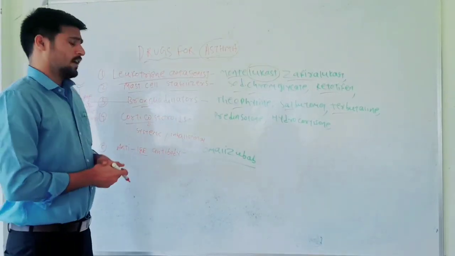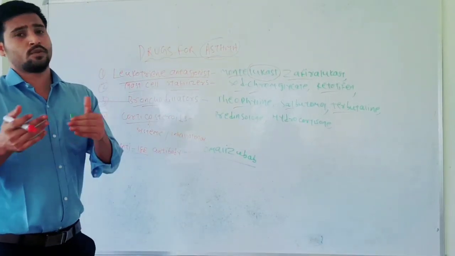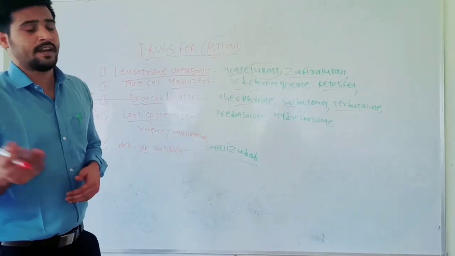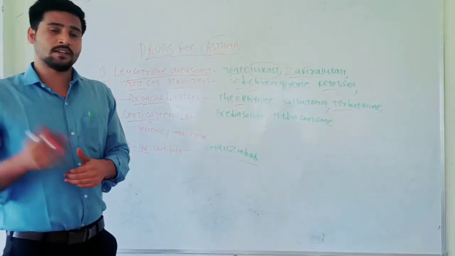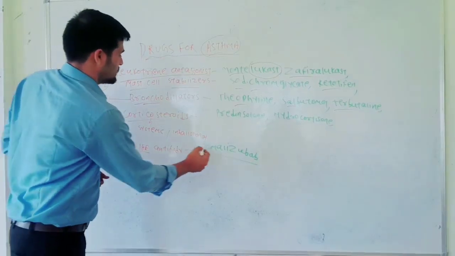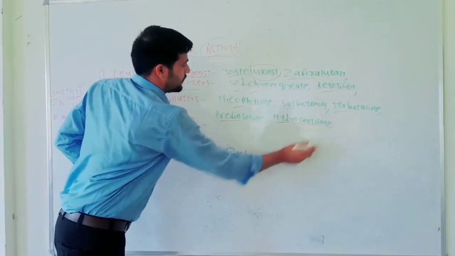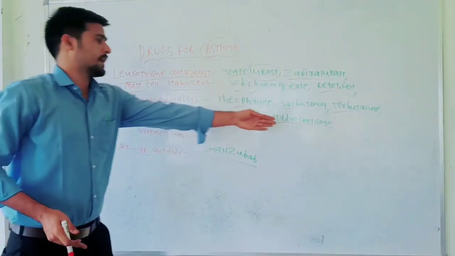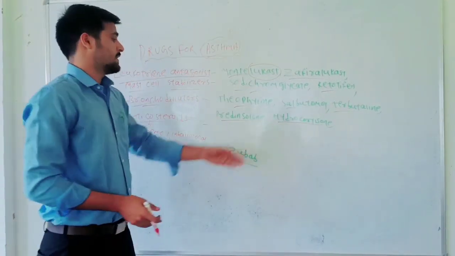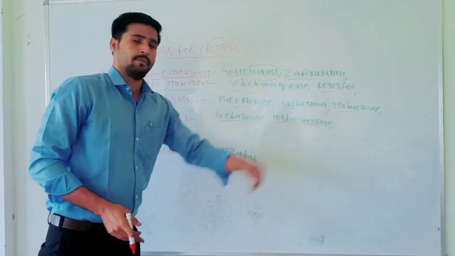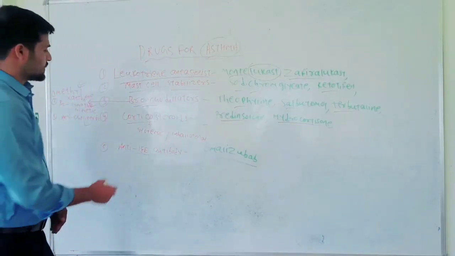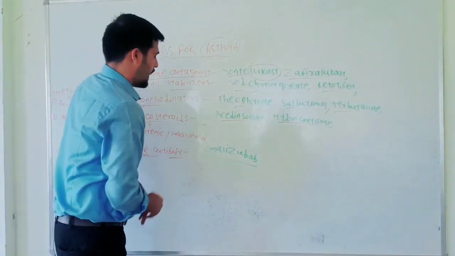It also decreases the release of some inflammatory mediators like cytokines, which lead to asthmatic conditions. And here the drugs are like prednisolone and hydrocortisone. These are the steroid categories of drugs, and these produce prolonged systemic effects. And the next one is anti-IgE antibody.